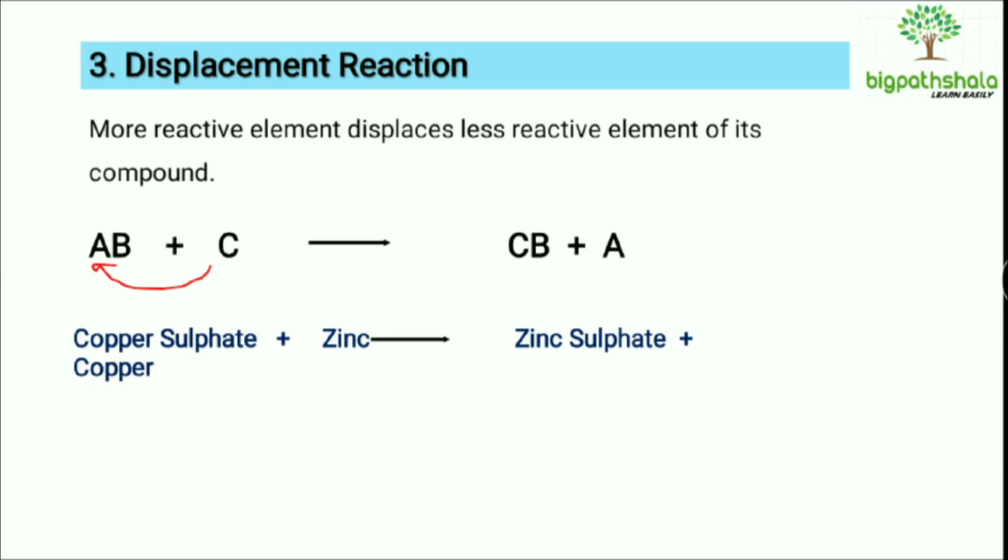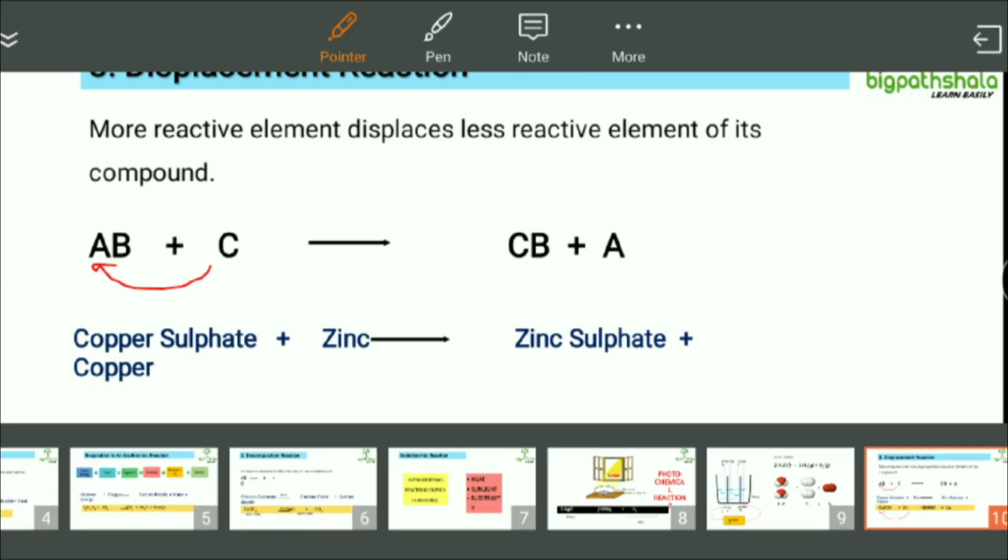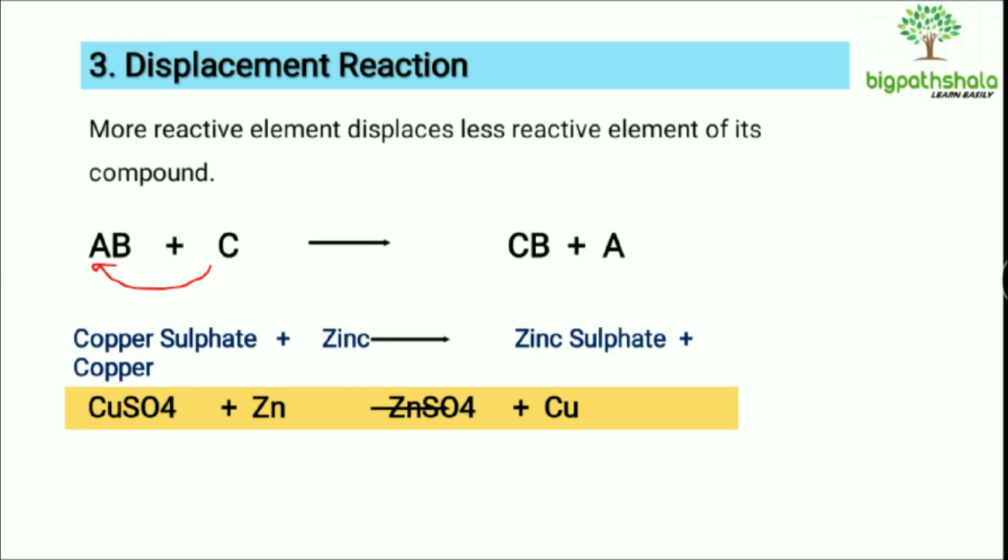This copper should have been written here. So this is the chemical equation we can write here. This Zn, this zinc atom, will come here in the place of the copper, and it will become ZnSO4, and Cu, that is copper, will be left alone.